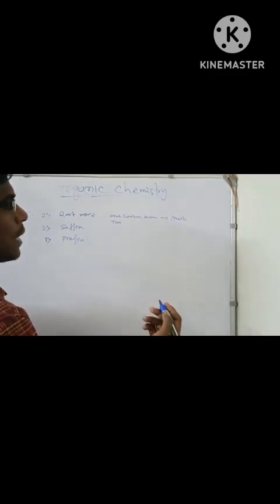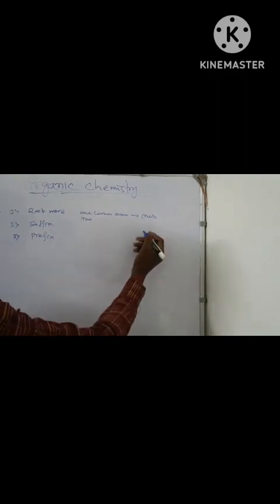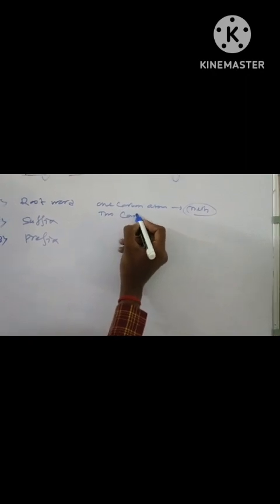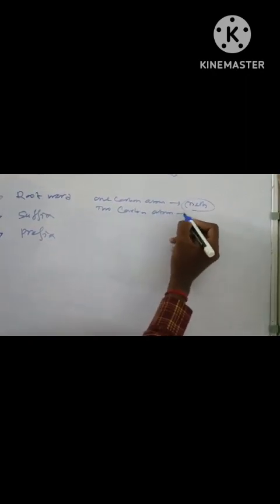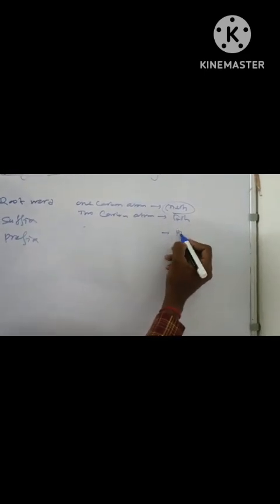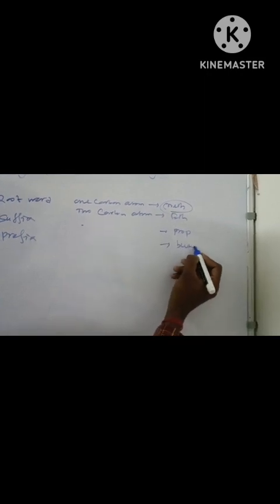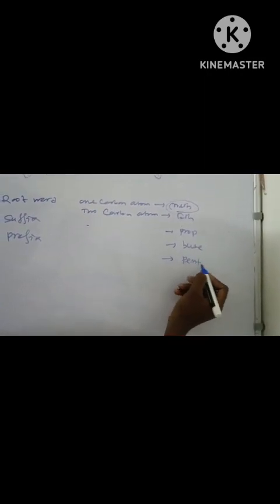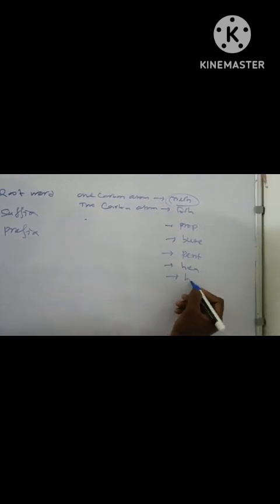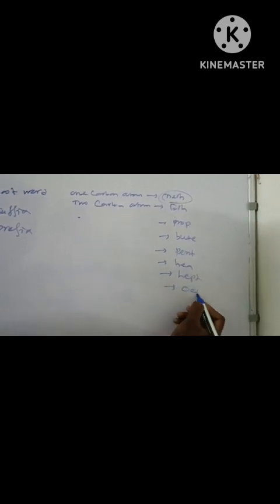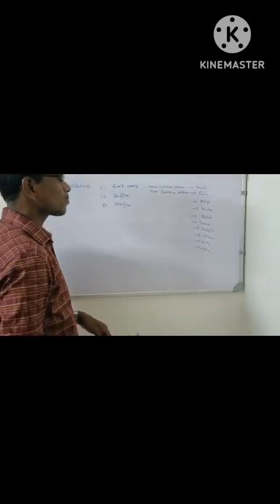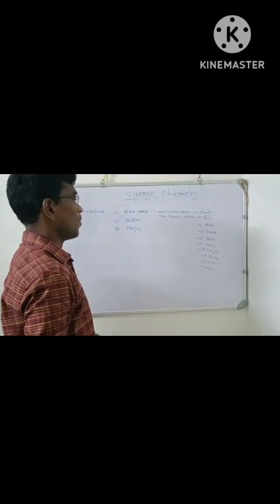If the longest carbon chain has one carbon atom, then the numeric root term is meth. For two carbon atoms, eth. And similarly for 3, 4, 5: meth, eth, prop, but, pent, hex, hept, oct, non, dec. At least these 10 should be remembered.